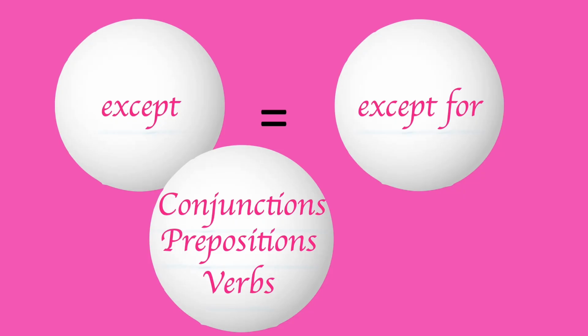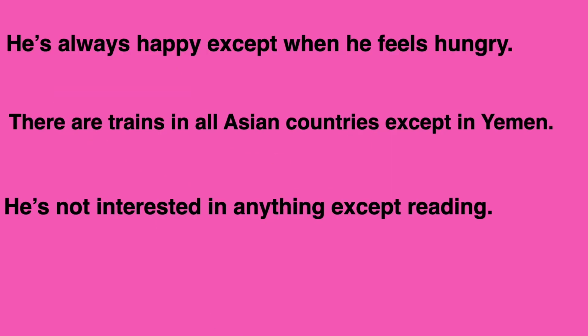Now, a final note on the difference between except and except for. They're basically the same, but we cannot use except for with conjunctions, prepositions, verbs. These are three examples to explain this. He is always happy except when he feels hungry. Because we have a conjunction when, you can't use except for.